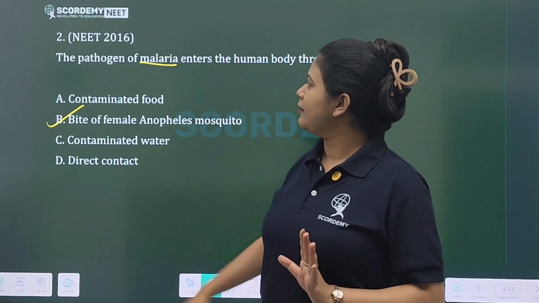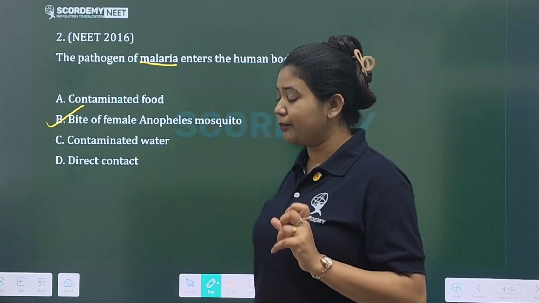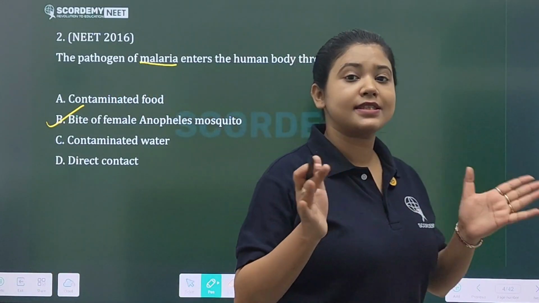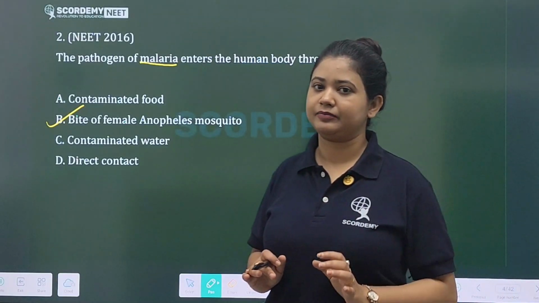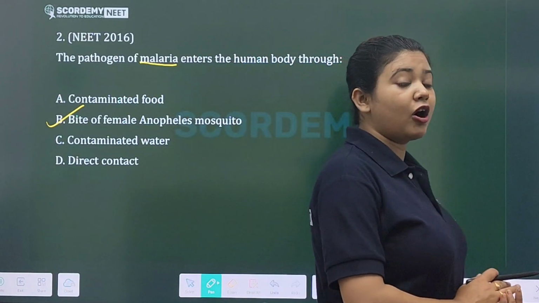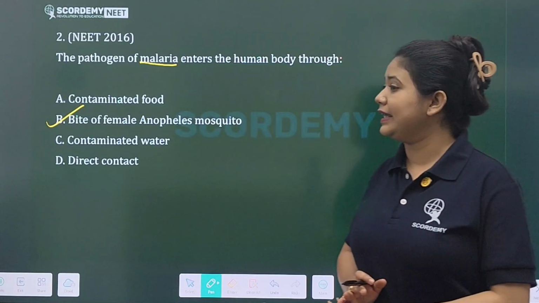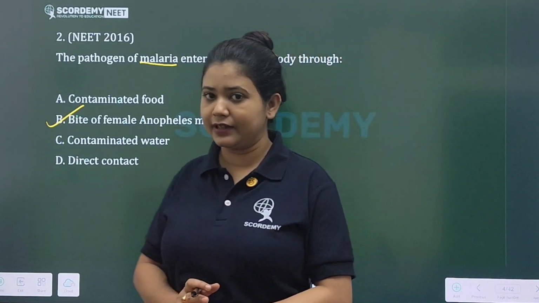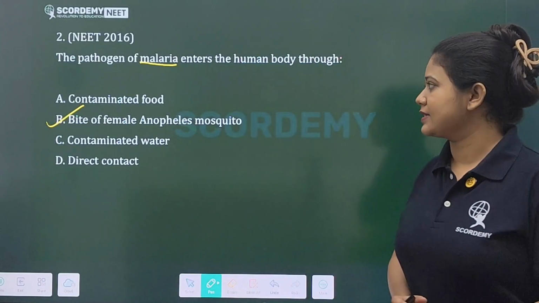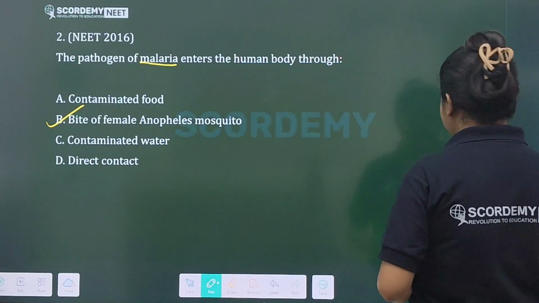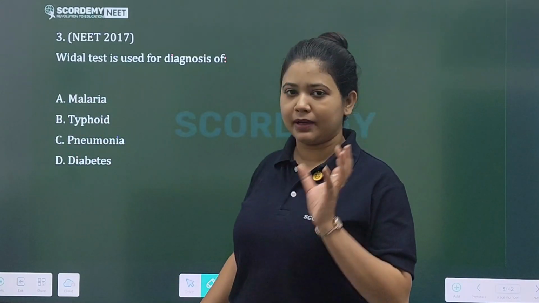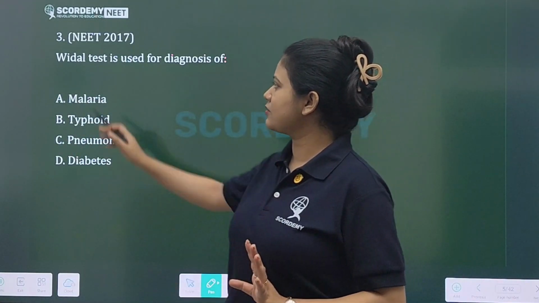And again, about malaria disease, which part or system of your body does it affect? What will the answer be? Malaria infects mainly the liver. Mainly liver, and it also affects your blood cells, isn't it? Yes, we will study one more topic. Later on you will get questions regarding malaria. Okay, so coming to the next question.